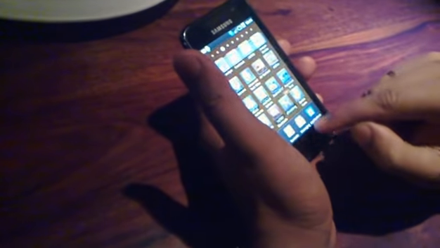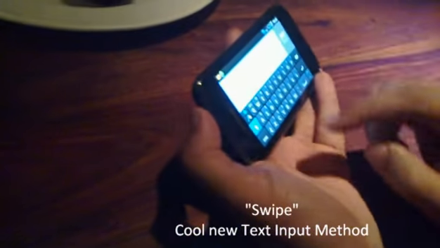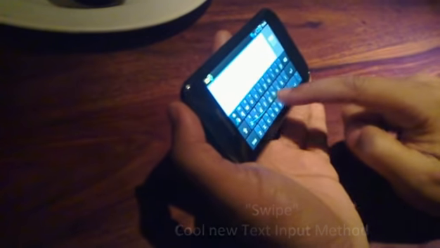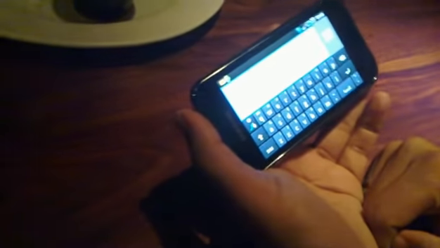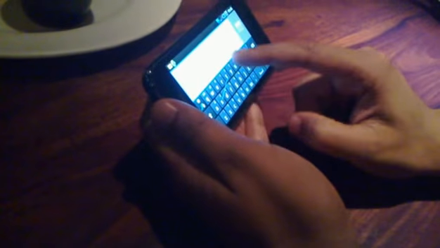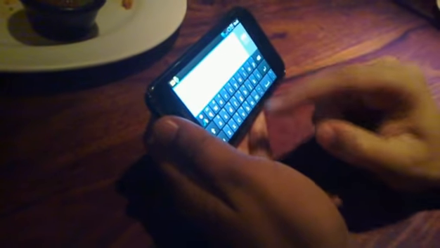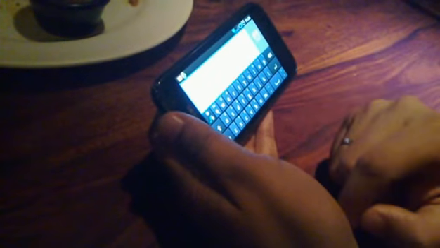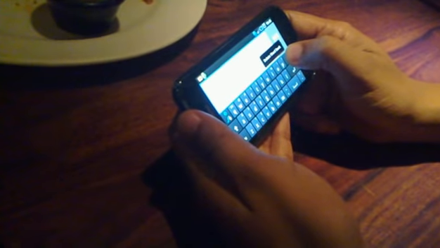Swype. You want to see Swype? Yeah. Okay, let me show you. Let me write: Hi, I am Sarfaraz. Nice. It not only recognizes dictionary words, but also recognizes words like Sarfaraz or say Sid or say Varun. How? Because it not only uses the English dictionary, but also uses the entire phone book. It knows your friends. It will index the entire phone book and let you type your friend's name.